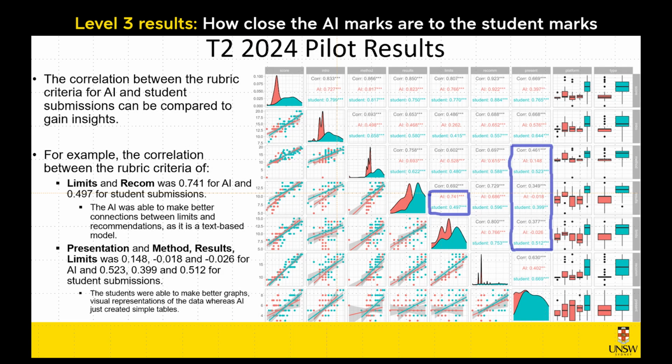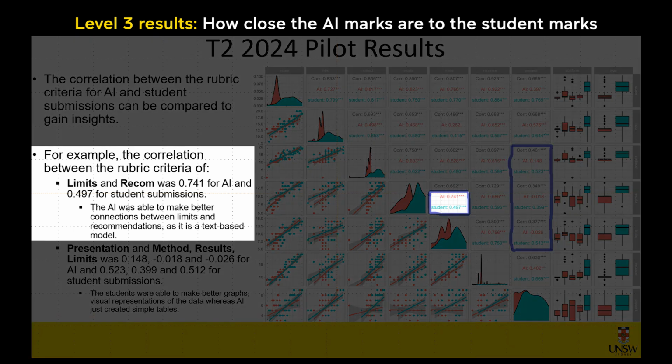Looking at our level 3 results, we also looked at the correlation between the rubric criteria for AI and student submissions, and we compared to gain some insights about this. From the results, we see that the correlation between the limitations and recommendations was 0.741 for AI and 0.497 for student submissions, which means the AI was able to make better connections between the limitations and recommendations, as it is a text-based model.